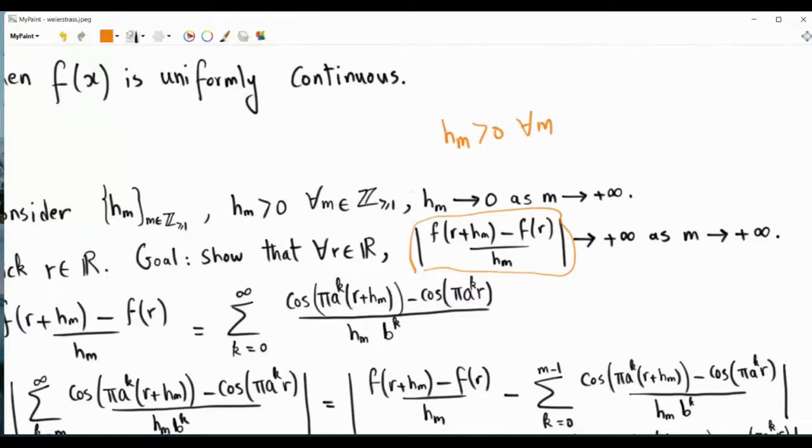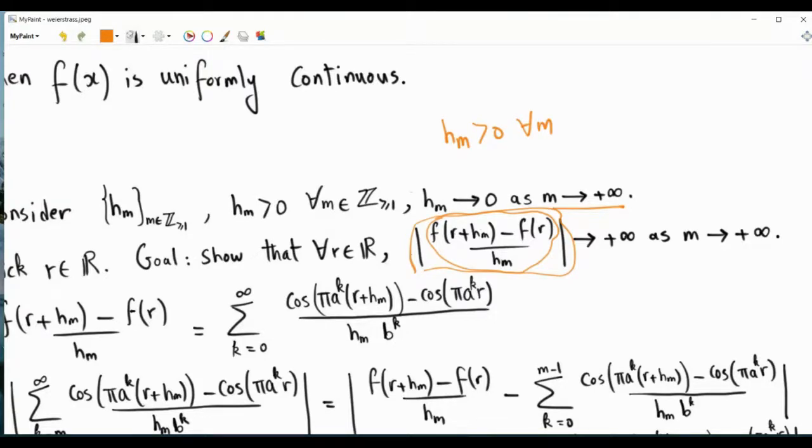So we have this quantity f of r plus h of m minus f of r, over h of m. If the first derivative exists, what should happen? When you take the limit as m goes to infinity, then h of m will go to 0, and this quantity must converge to a finite real number.